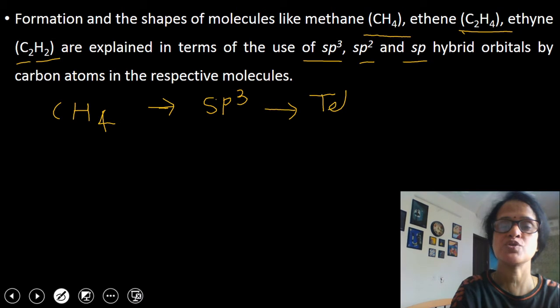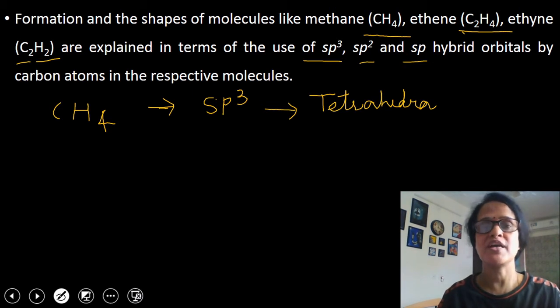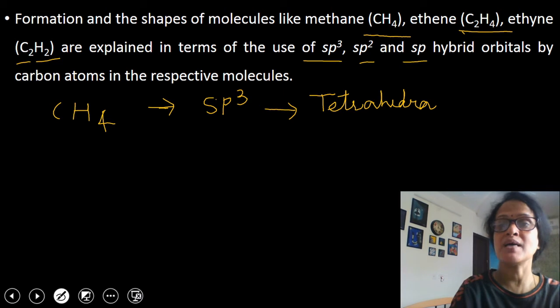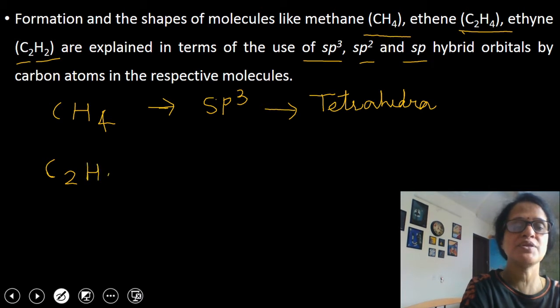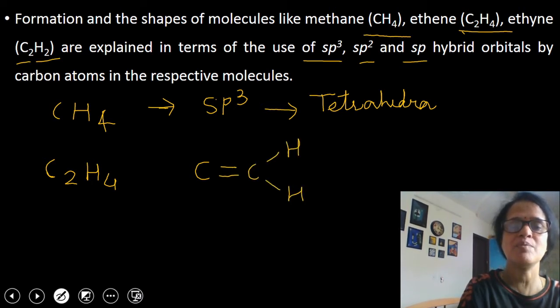sp3 hybridized orbitals are tetrahedral in shape with a bond angle of 109.5 degree or 109 degree 28 minutes. Now I am coming to the next molecule, that is C2H4. So C2H4 is ethene. Its actual structure is CH2 double bond CH2. So this is the structure of ethene molecule.